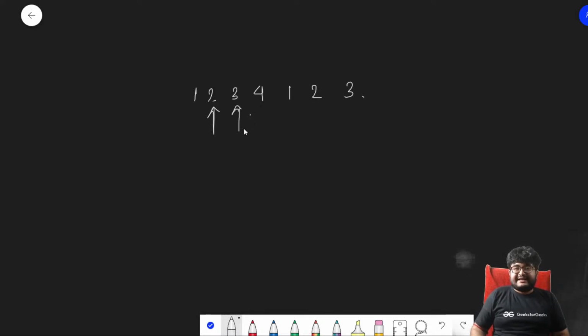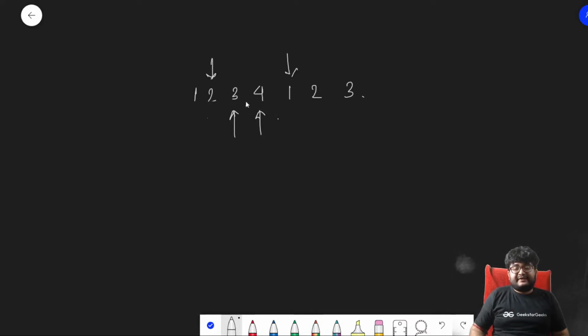Now here we can actually expand by one place. We'll come here, and we'll see if the sum on the left and right is the same. Is the sum same? 2 plus 1 is 3, 4 plus 3 is 7, it is not the same, so it is not possible. So we are done, and we'll go to the next set of pairs. So 3 4 will expand to 2, and to 1.